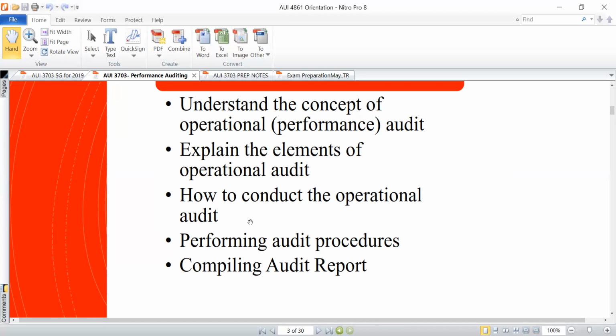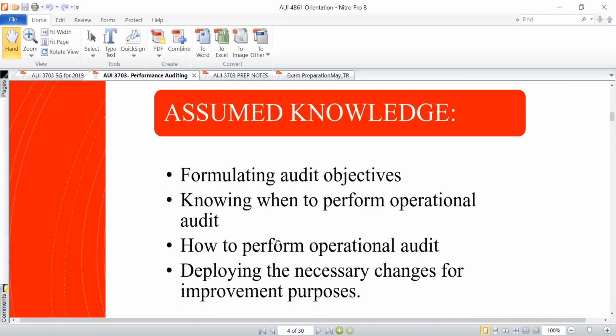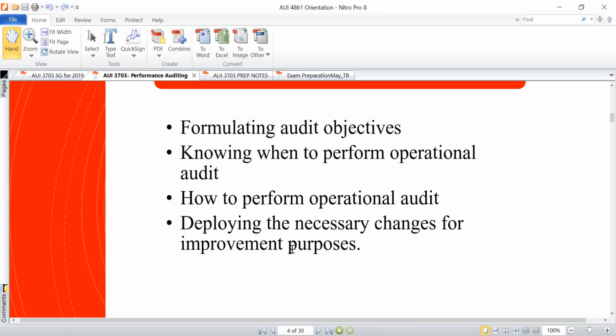Of course, there are other ones, but we don't discuss so much about those at this level. But the 3 E's are the ones that are more key with regards to what they will test you in this module. Then, of course, be in a position to compile audit reports pertaining to performance auditing. And then moving forward, they will ask you questions about formulating audit objectives pertaining to those 3 elements of operational